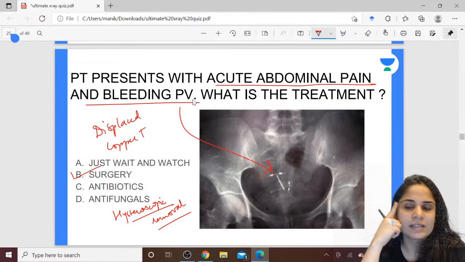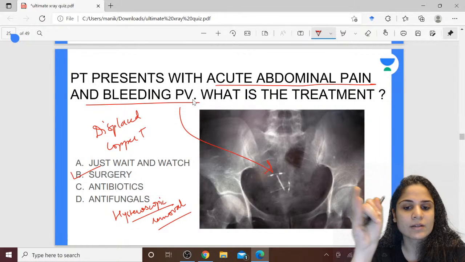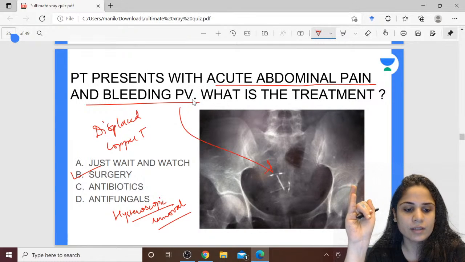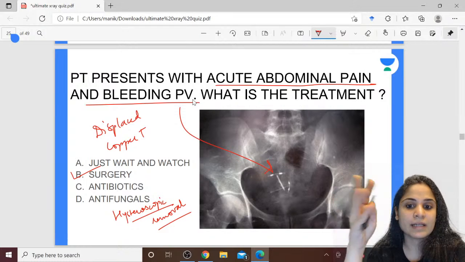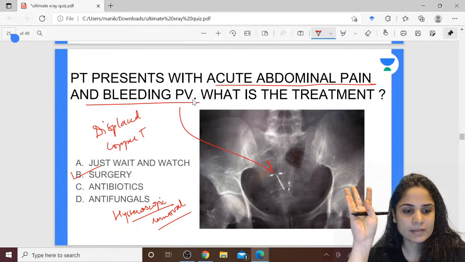Can I just leave it like that? Remember, I can't leave it like that. Why? A, it is a foreign body, it can get infected. Second, it can perforate through all the layers, endometrium, myometrium, parametrium, and go into the peritoneal cavity. Yes, it can rupture and go into the peritoneal cavity. The third thing that can happen is continuous bleeding leading to anemia in the patient, and if she gets pregnant by any chance, there can also be an ectopic pregnancy.